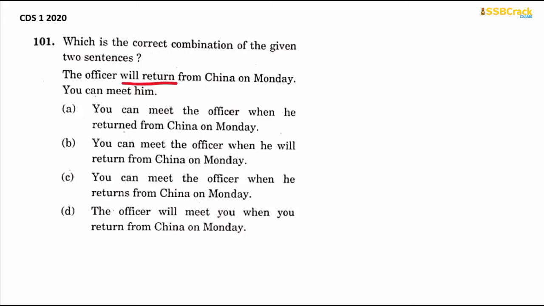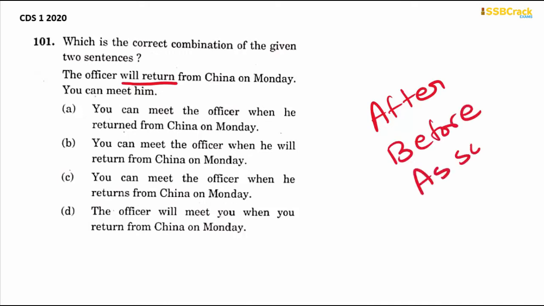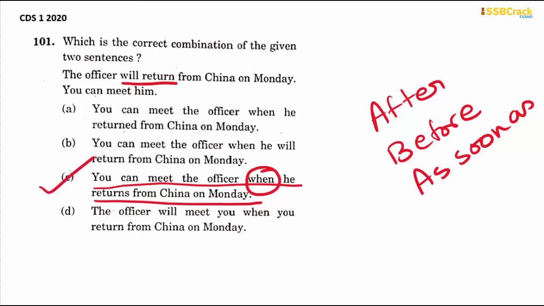Time clauses which are introduced by phrases like after, before, as soon as and so on. We use simple present tense. So it should be you can meet the officer when he returns from China on Monday, not when he will return, because we are using a time clause when here. So your answer is option C.